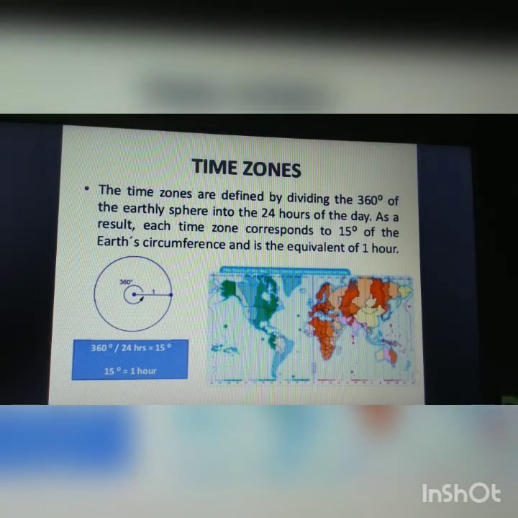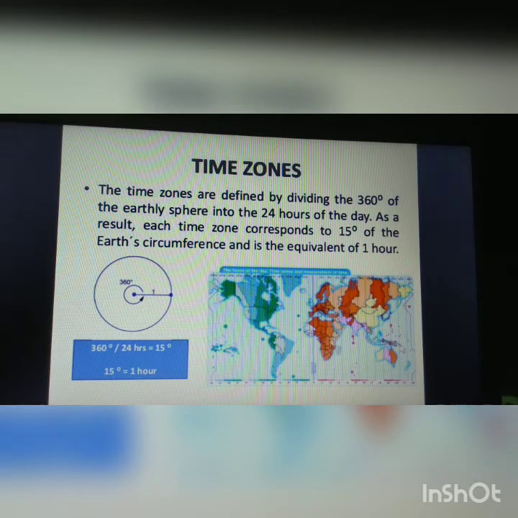Time zones. What are time zones? Time zones are defined by dividing the 360 degrees of the earth's sphere into the 24 hours of the day. As a result, each time zone corresponds to 15 degrees of the Earth's circumference and is the equivalent of 1 hour.